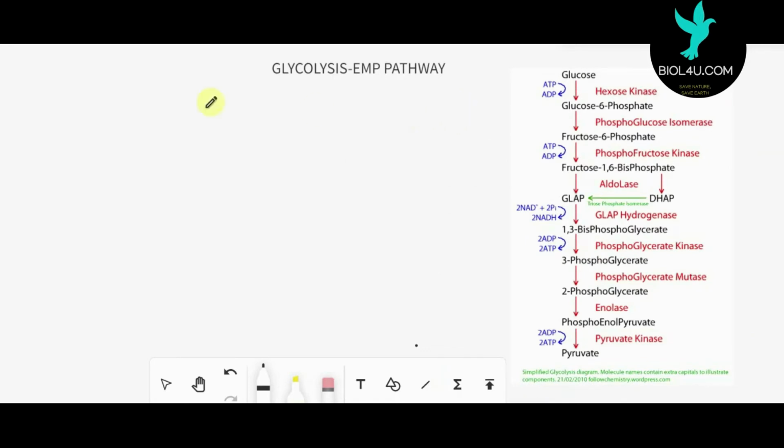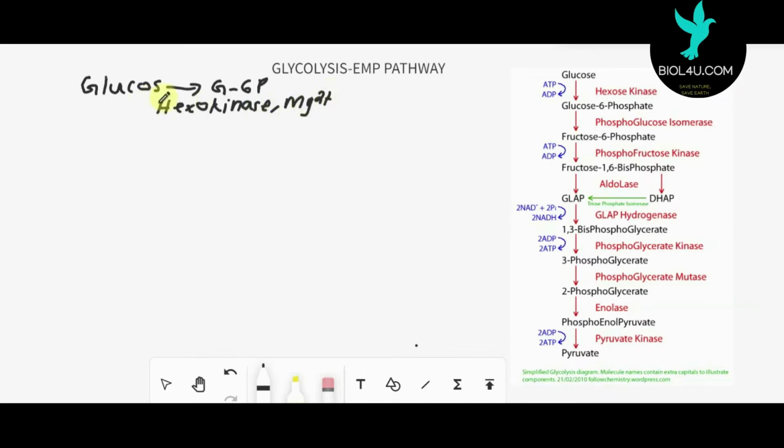Okay, so the first substrate for glycolysis is glucose. In step number 1, this glucose undergoes phosphorylation and is converted into glucose 6-phosphate. This is an enzymatic reaction, and it requires an enzyme, the hexokinase enzyme. This hexokinase enzyme requires a cofactor, magnesium. So it requires magnesium ions.